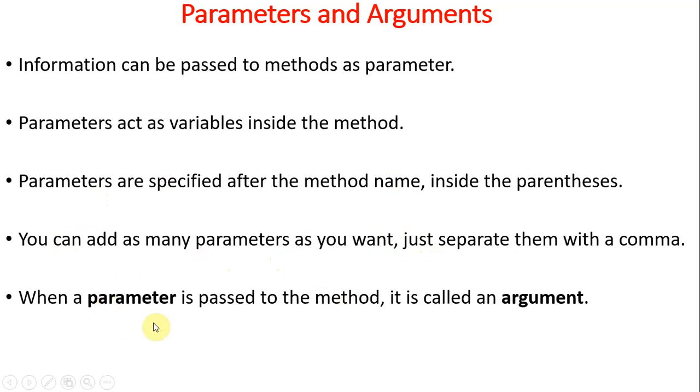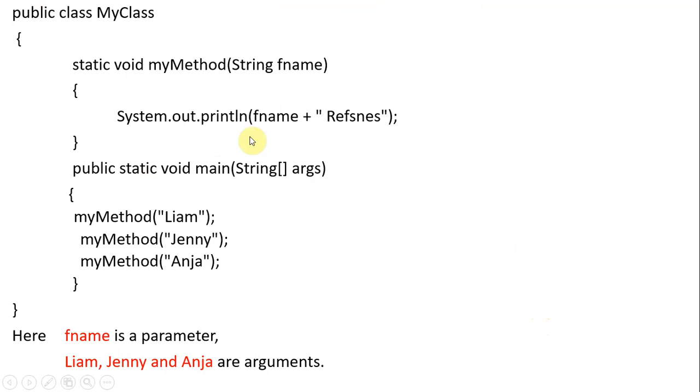When a parameter is passed to the method, it is called an argument. Whenever we specify a variable inside the parenthesis of a method, that is called a parameter. Whenever we give a value and pass that value to a method, then that value is called an argument. We'll see here.